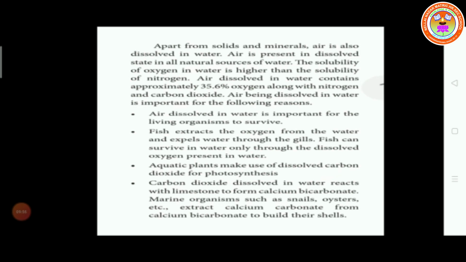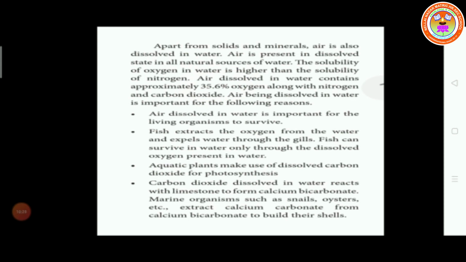So apart from solids and minerals, air is also dissolved in water. Air is present in a dissolved state in all natural sources of water. The solubility of oxygen in water is higher than the solubility of nitrogen. So air dissolved in water contains approximately 35.6% oxygen along with nitrogen and carbon dioxide.